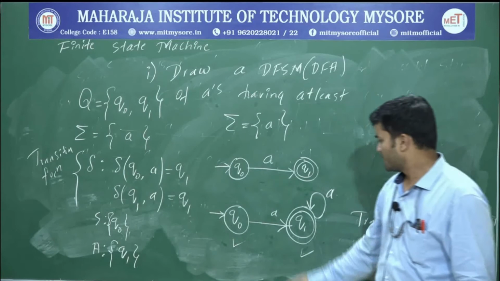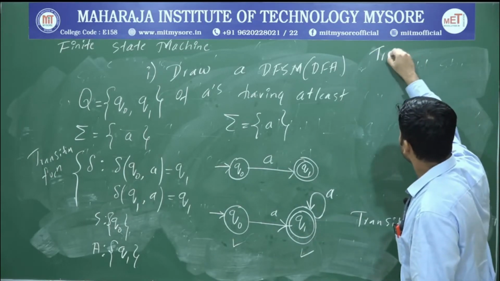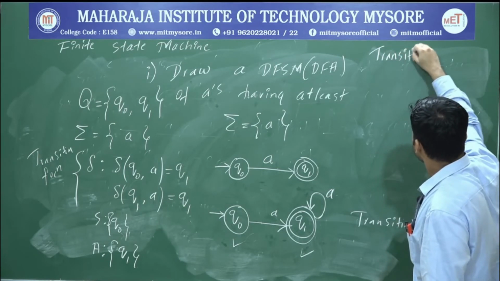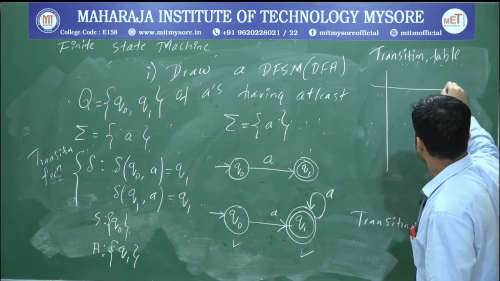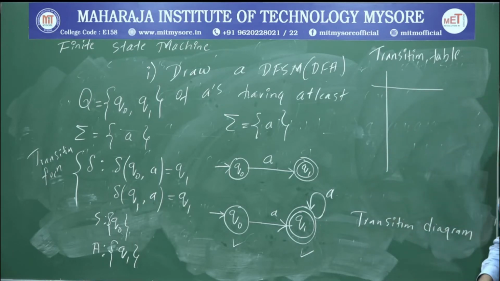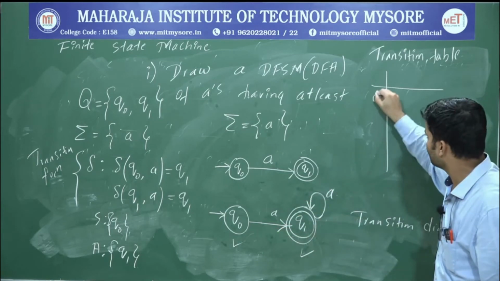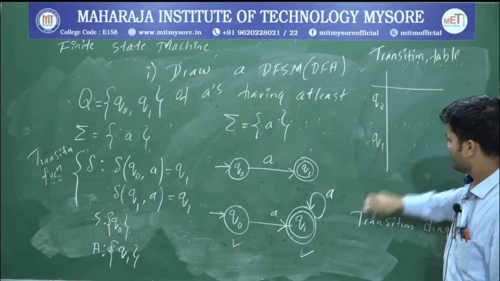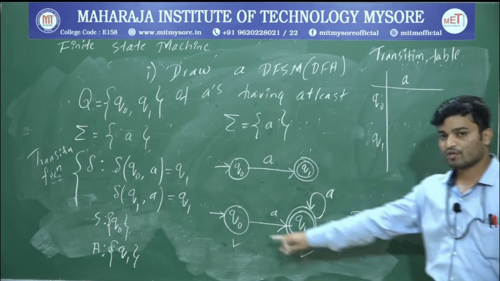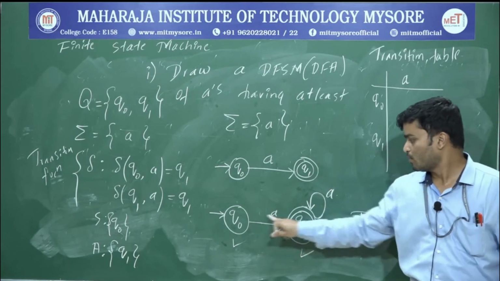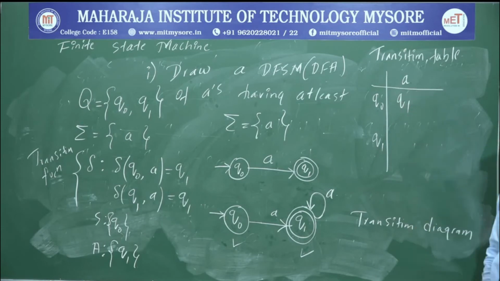Transition function, transition diagram. One more is the transition table. So how many states are there? Q0 and Q1. How many inputs? One input. So what is Q0 upon A? Q0 upon A is Q1.